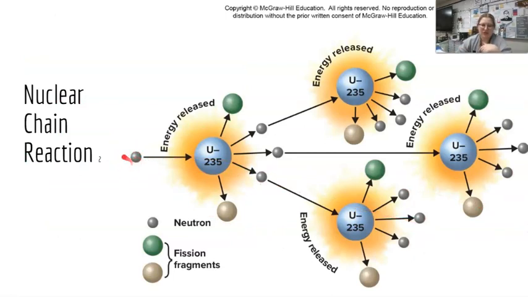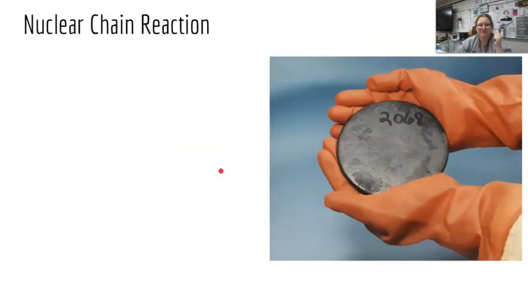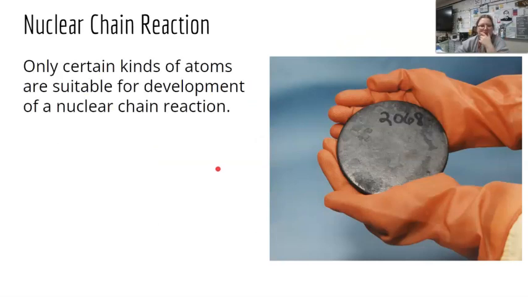So this is a neutron that has shot off from another uranium atom that has broken down. That's going to hit another atom that then causes that to break down, which is going to hit another atom, which causes that to break down. And each time they get hit, a neutron comes off as well as some energy. And that energy is then harnessed to create electricity.